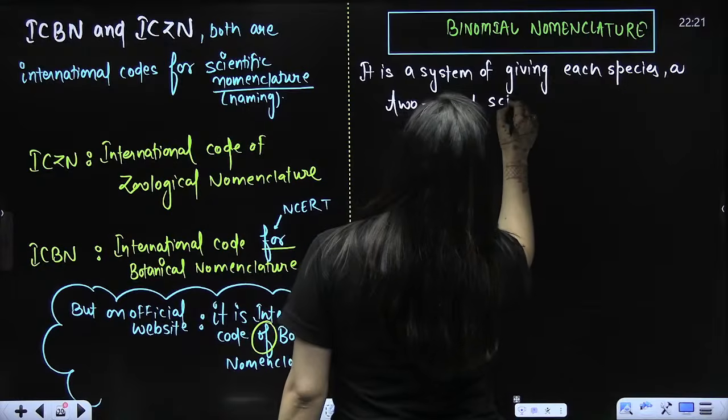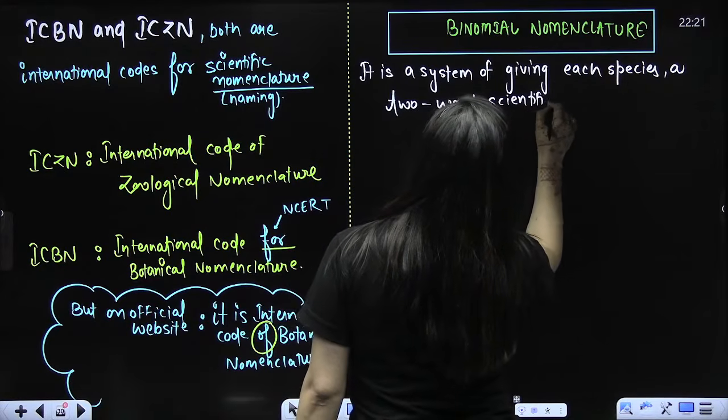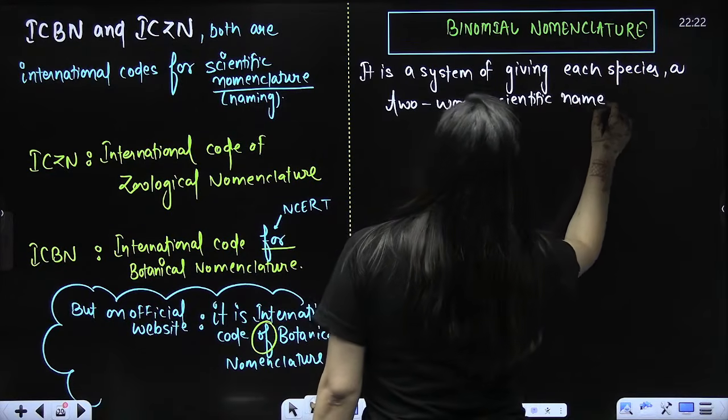Is that clear? A two-word scientific name.